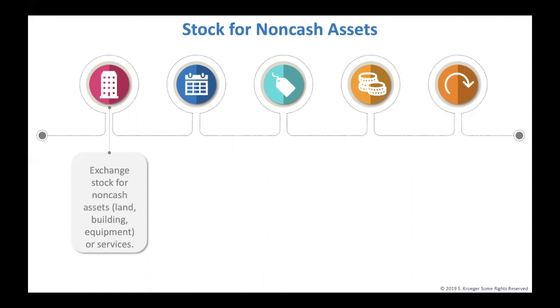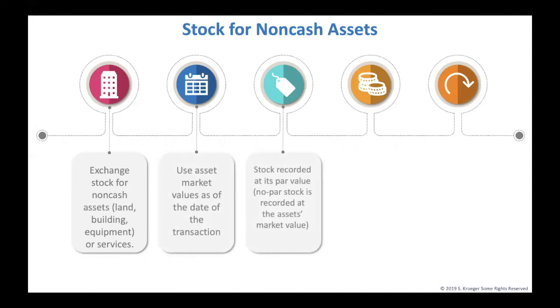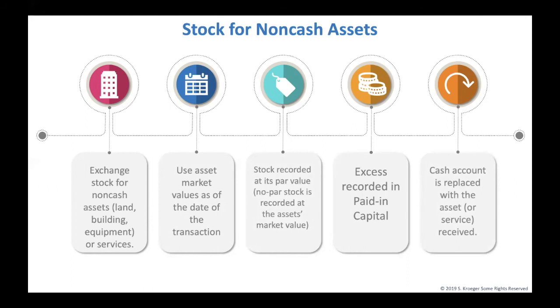Facebook did this. We will look at transactions where stock is issued in exchange for another asset, such as a building, car, or piece of equipment. Since the stock is probably not public yet, we do not have a market price. Instead, we will use the market value of the asset being traded. Use the par value if you can, otherwise we'll use the value of the asset. Any amount over par value will be recorded in the paid-in capital account, just like the previous example. The difference is that we don't have the cash account as a debit since we are not receiving cash. You would replace cash with whatever it is we are receiving.